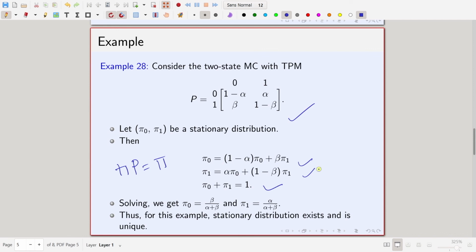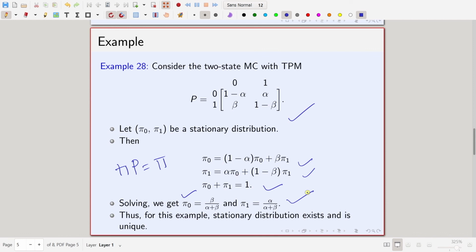This is just a simple system of equations. I am not solving it here, but you can solve it easily. You get a unique solution, pi 0 equal to beta over alpha plus beta, and pi 1 is equal to alpha over alpha plus beta, right.